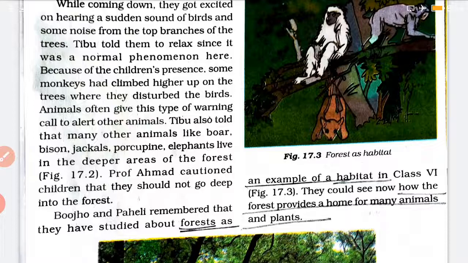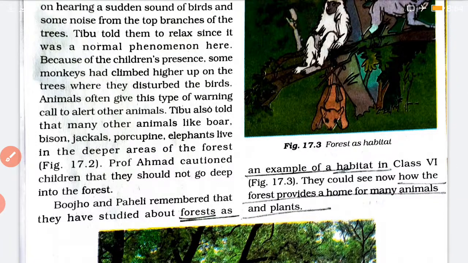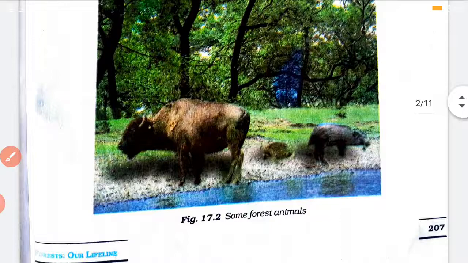And these trees serve as a living place for many animals. Yes, the trees, the land of the forest are the dwelling place of many animals, so it acts as a habitat. They provide homes to many animals and plants. The forests are homes for many animals and plants.